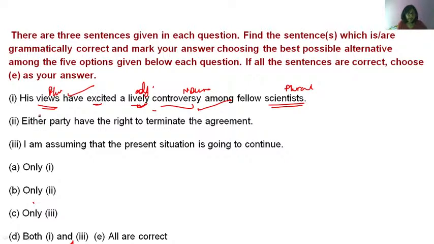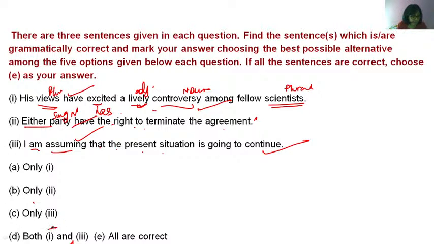Okay. Either party. With either, what will you use? Singular noun and singular verb. Has the right to terminate the agreement. So this one is wrong. Third sentence, I am assuming. So progressive. I am assuming that the present situation is going to continue. So this sentence is also correct. Okay, 1 and 3 is your answer. Option D. 1 and 3.